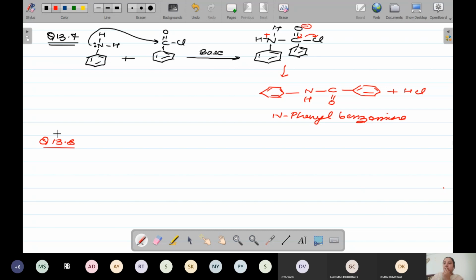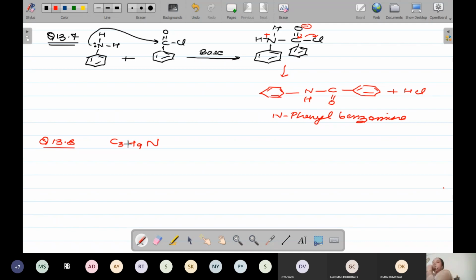Next question is your 13.8. Question 13.8 says, write the structure of different isomers corresponding to the molecular formula C3H9N. Write IUPAC names of the isomers which will liberate nitrogen gas on treatment with nitrous acid.